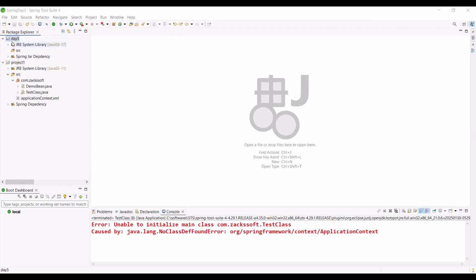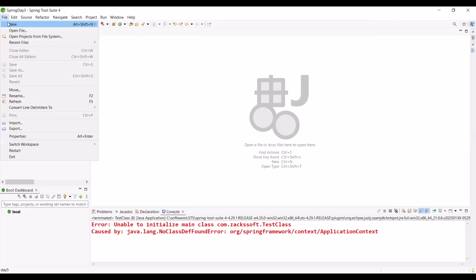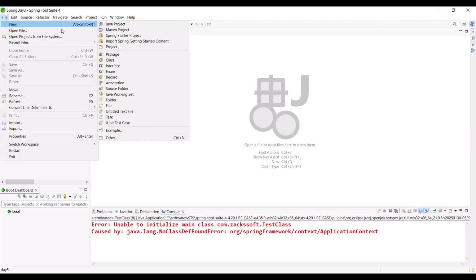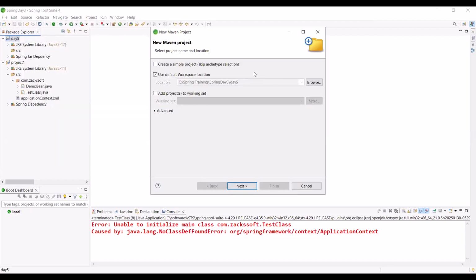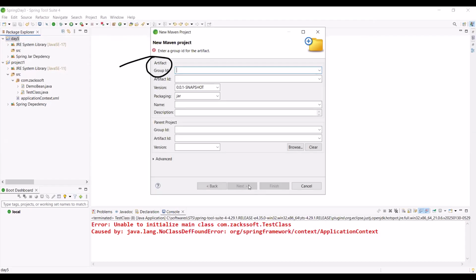So we can do one thing: if we create a Maven project, right? Simply, can you tell me how to create the Maven project? New, then New Maven project. Maven project. Just 1 minute. Okay, this is our Maven project. At this moment, I need to create a simple Maven project, right? Create simple project, click here, next.